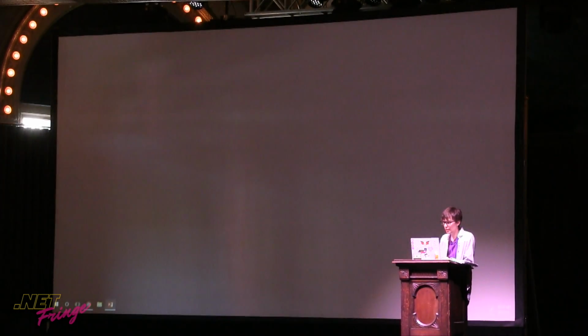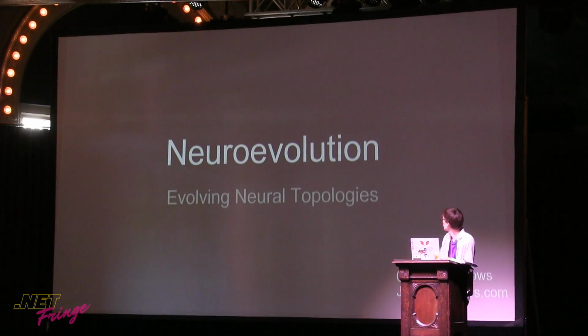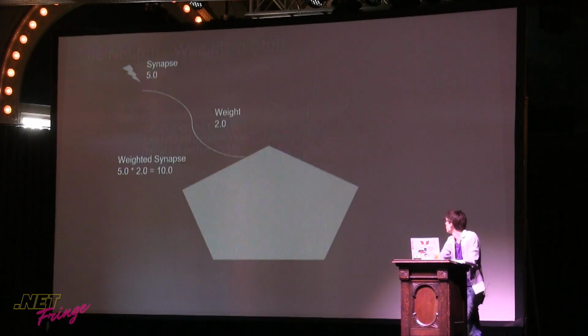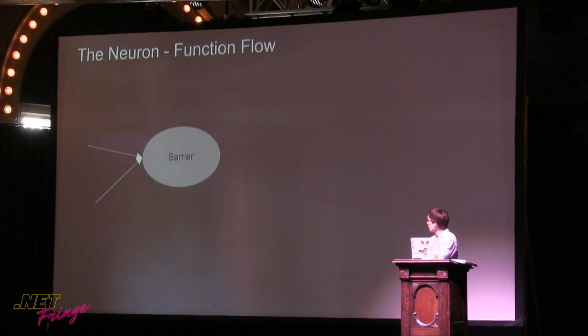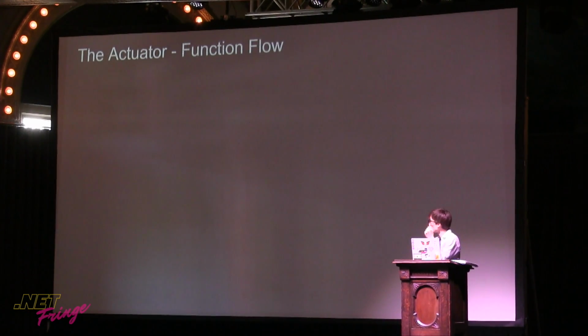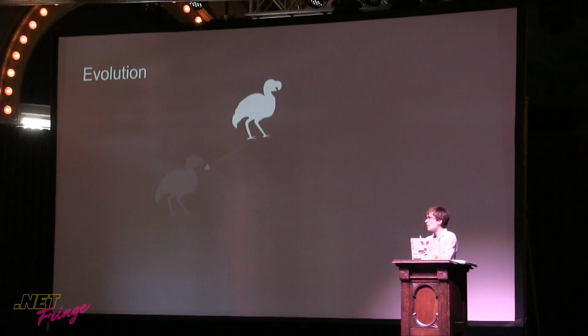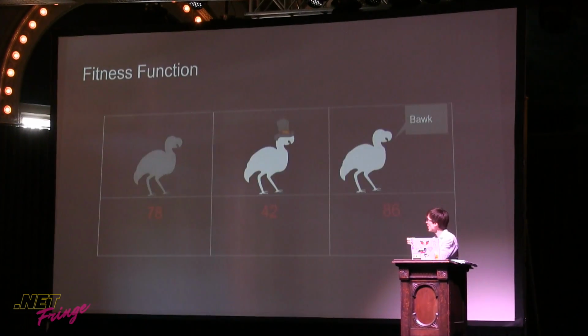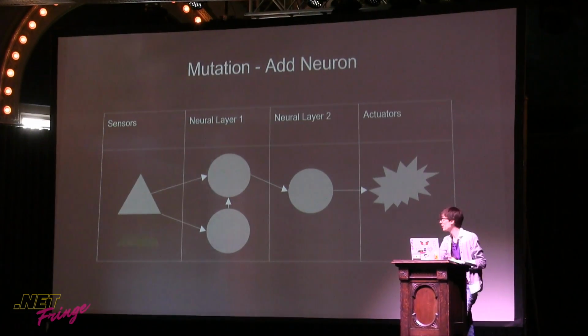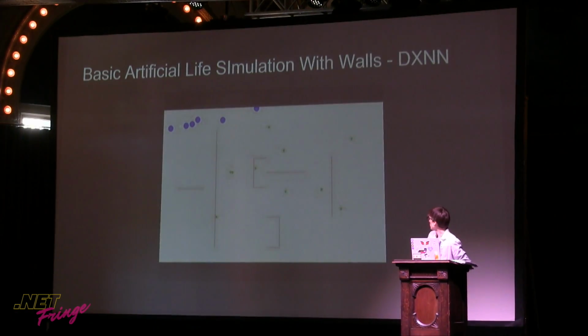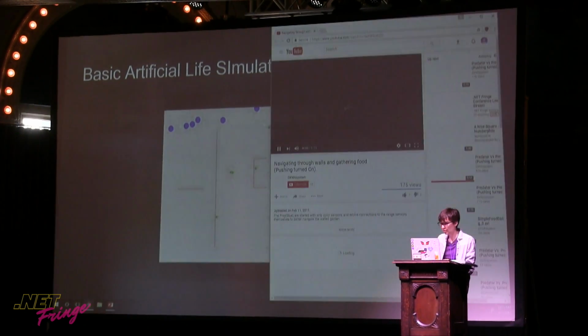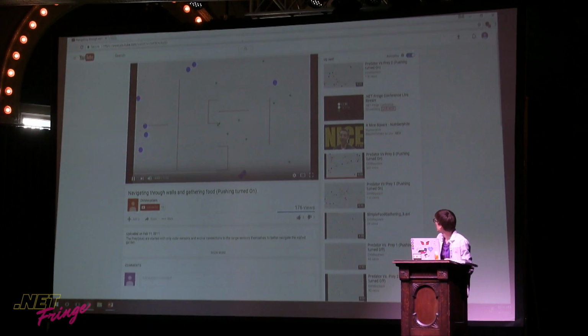So that's that. And zoom. All right, so we have another video, and this time it's the same simulation, but with walls. And the entities learned how to navigate around the walls to find the food. They also learned something very interesting that I will point out as soon as I find my mouse. All right.